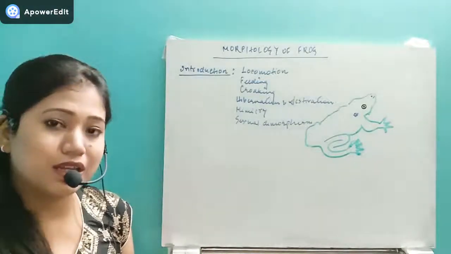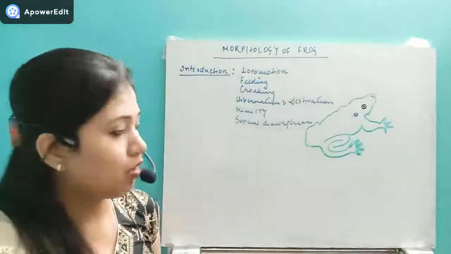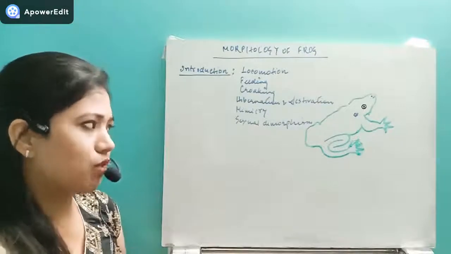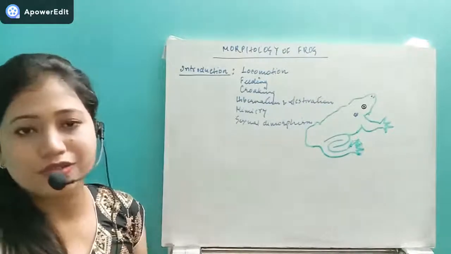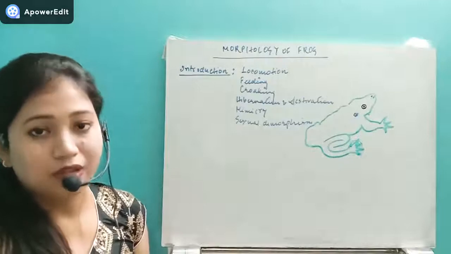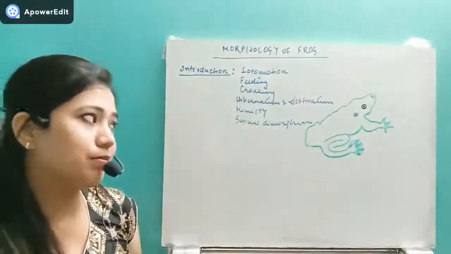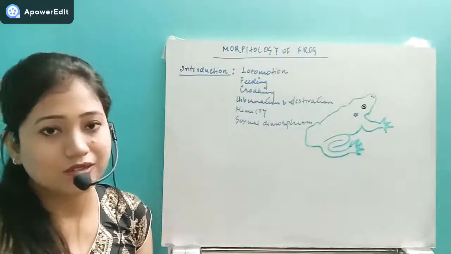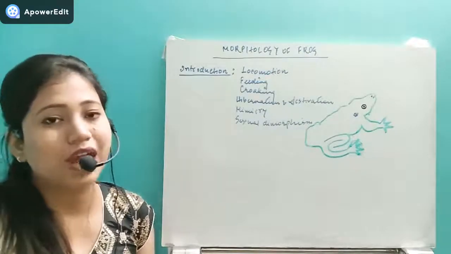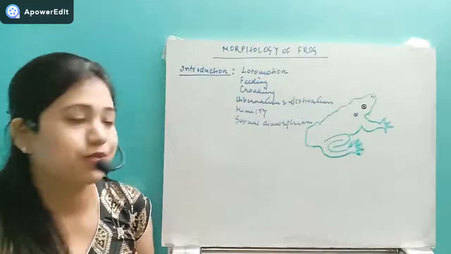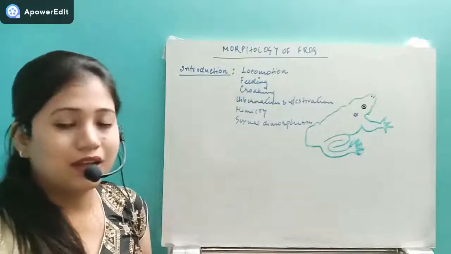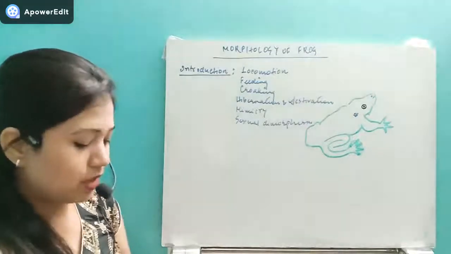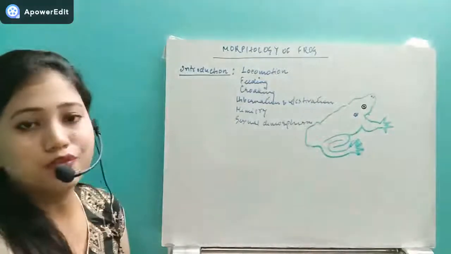That means in this order, the organisms have only two body parts, that is, the body is divisible into only head and the trunk. They don't have the tail. So they have the limbs but they don't have the tail. The body is divisible into head and the trunk, and in the trunk region they have two pairs of legs, forelegs and the hind legs. So that is some introduction of the frog, and after that we will move to the morphology.